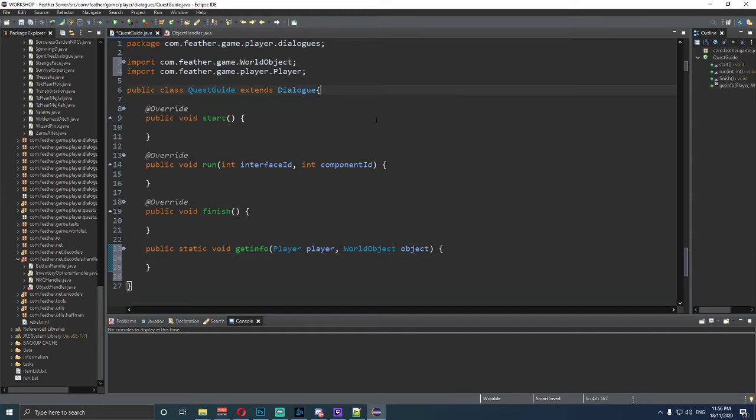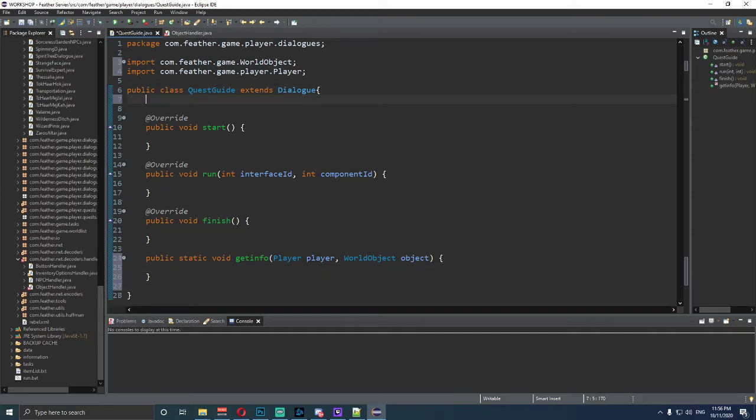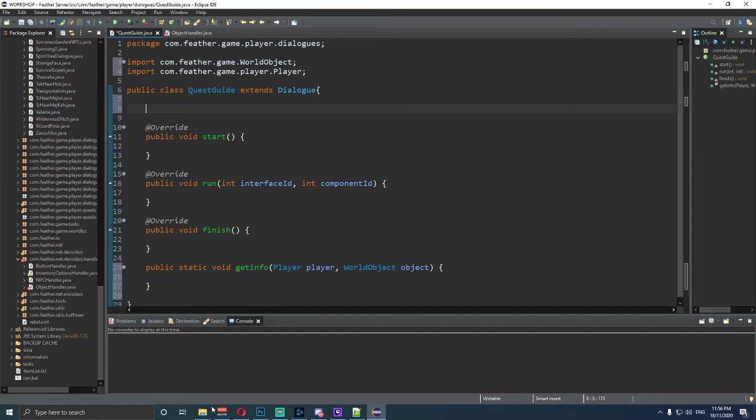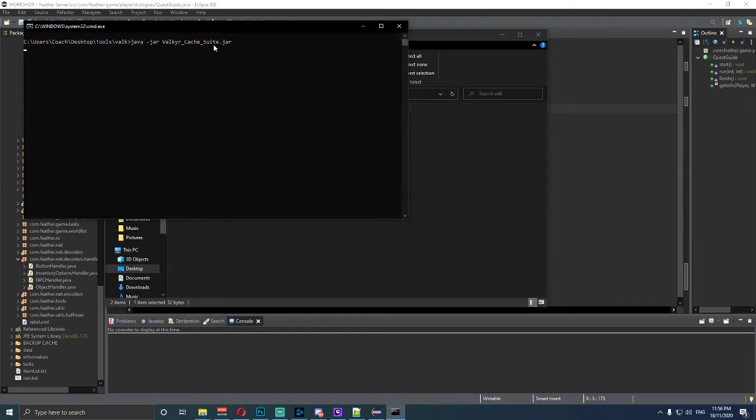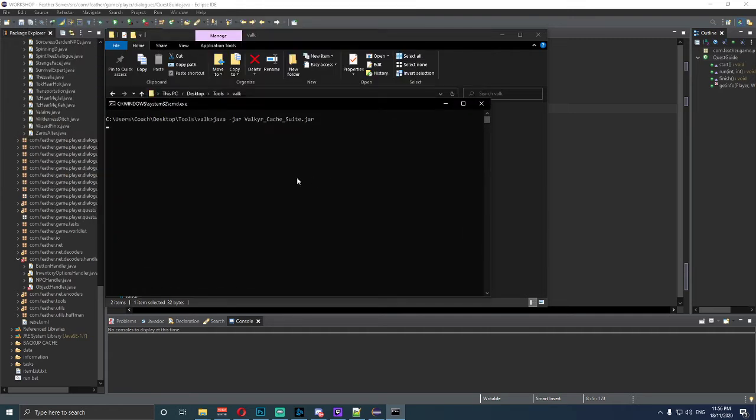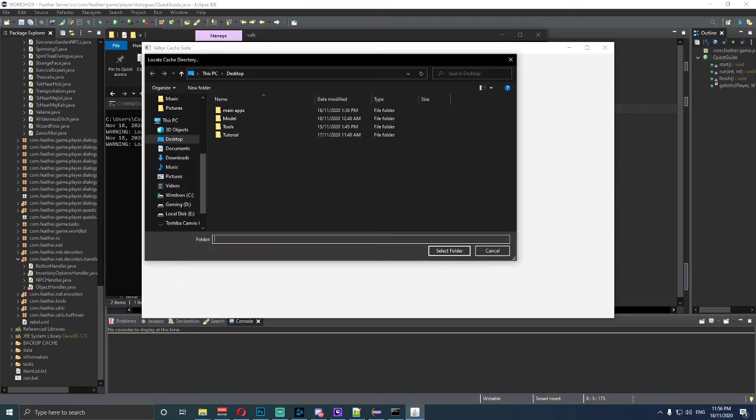So all the way up the top, underneath the dialogue section, we need to type in the following. But actually, before we do that, can we move on to doing this? Please go to your tools and open up Valk Cache Suite, okay? So Valkyrie Cache Suite, or whatever you want to call it. Once it's loaded, please load up your cache file. So find it.